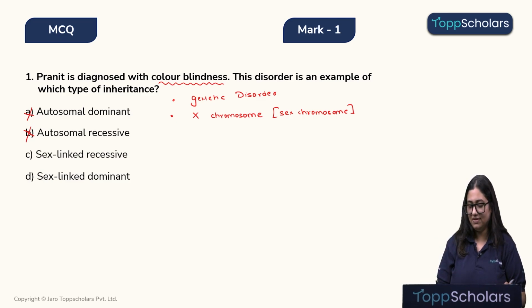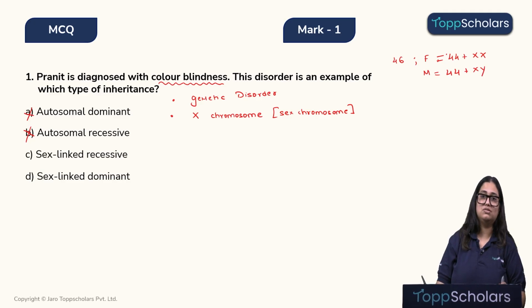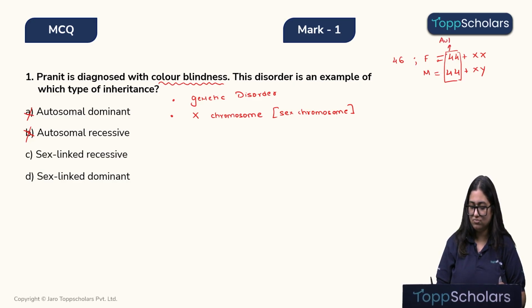Now we know that we have a total of 46 chromosomes, right? If you are a female, that means you have 44 plus XX chromosomes. And if you are a male, that means you have 44 plus XY chromosomes. Alright. So, these 44 chromosomes, children, are not sex chromosomes, right? Because they are neither X nor Y. These chromosomes are known as autosomes. And the X or Y chromosomes, children, are known as sex chromosomes.